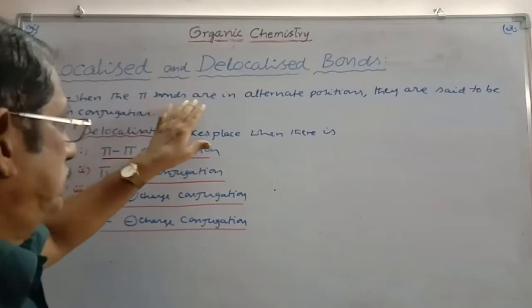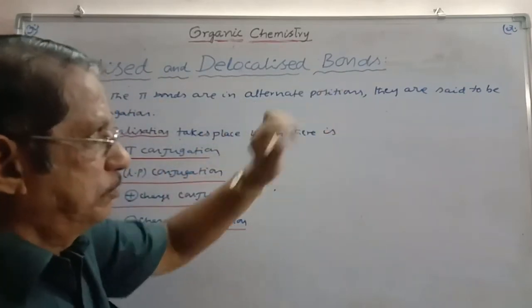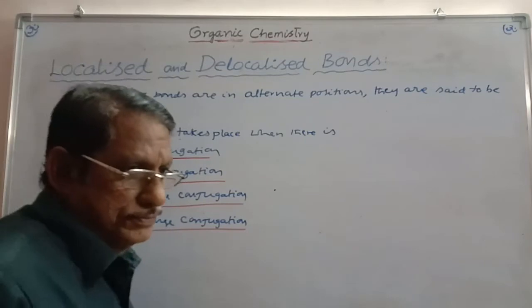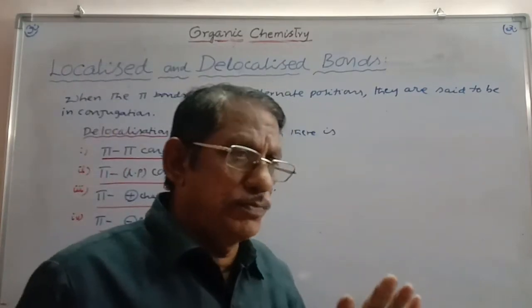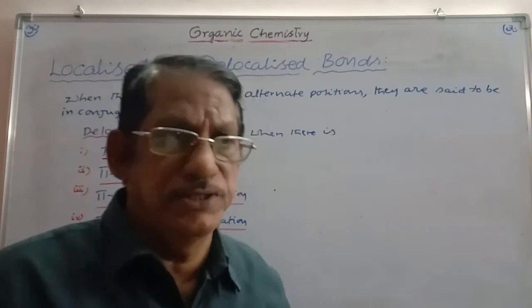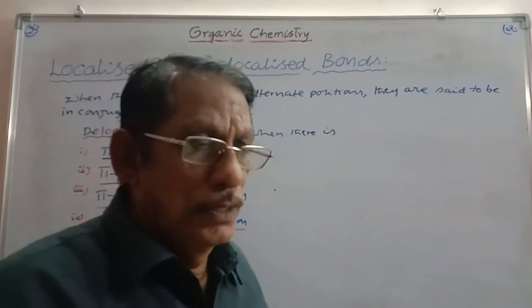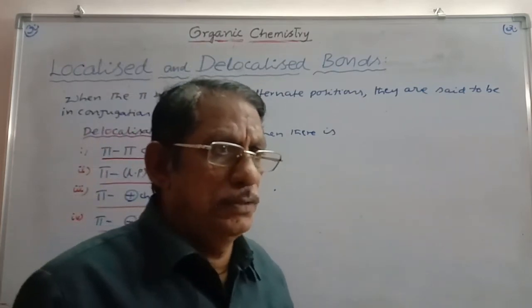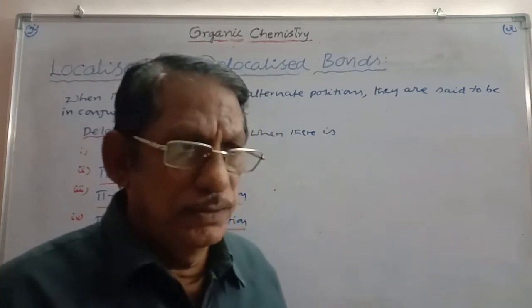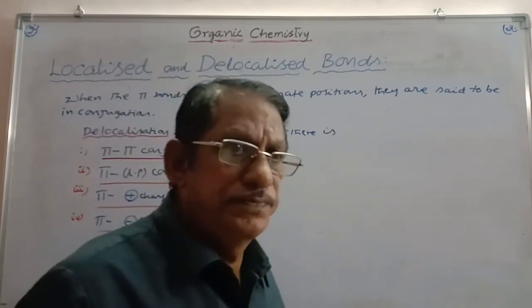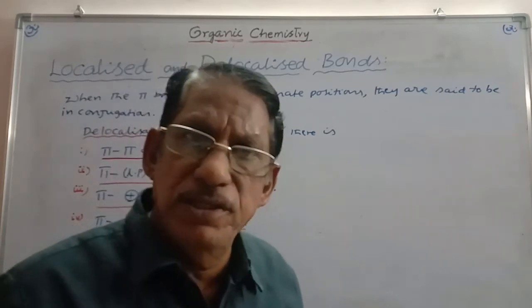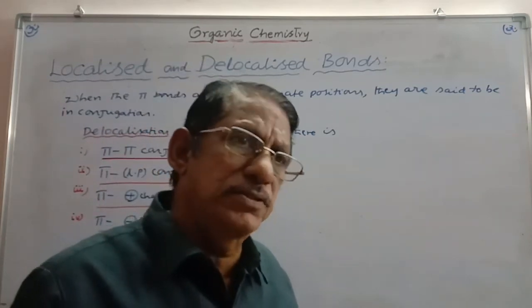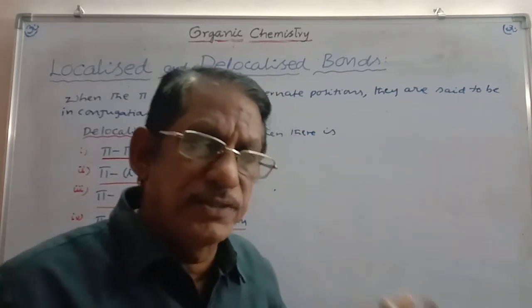Generally, pi bonds, when they are in alternate positions, are said to be in conjugation. If pi bonds are in conjugation, all the 4 pi bonds will participate in delocalization. The pi bonds present in the conjugation are completely delocalized. When the delocalization extent is increased, automatically the stability is also increased, by virtue of which you can write the resonance forms.